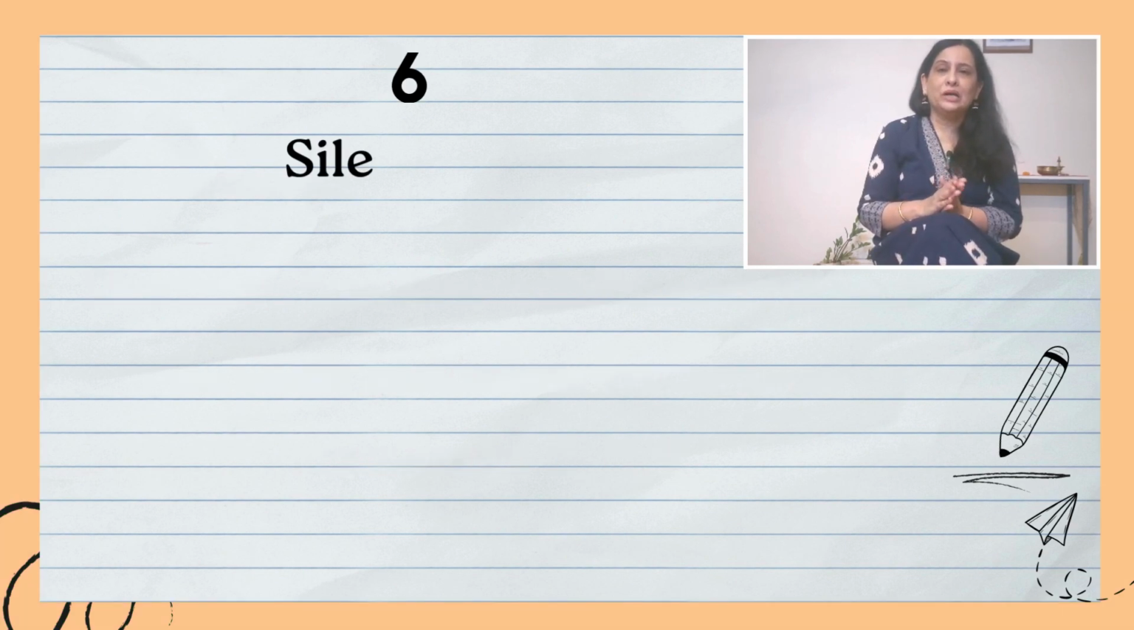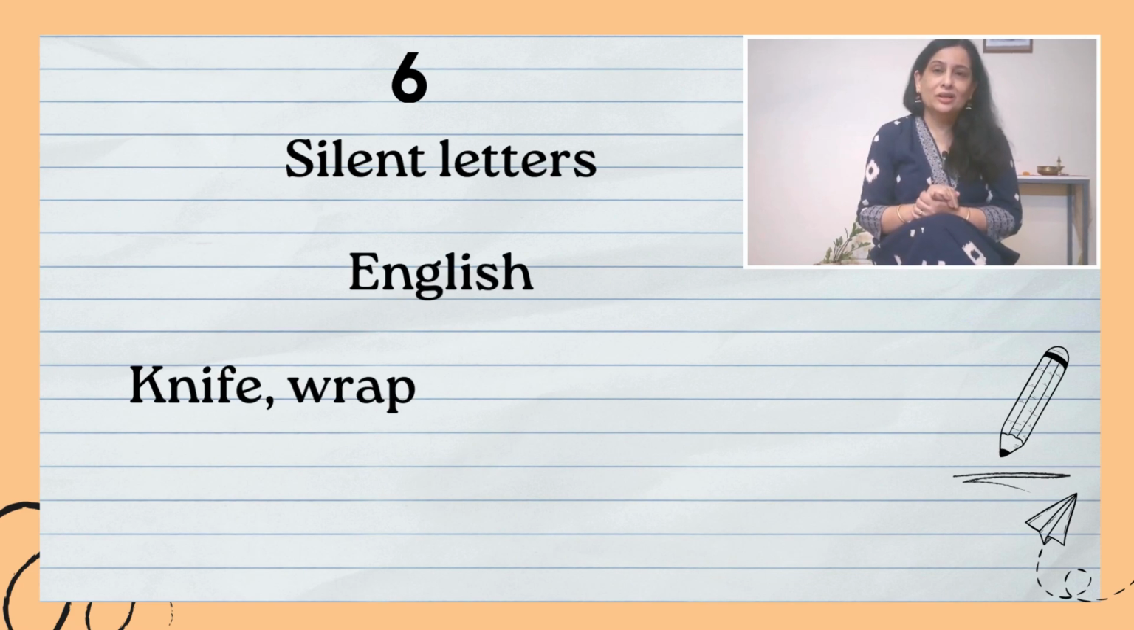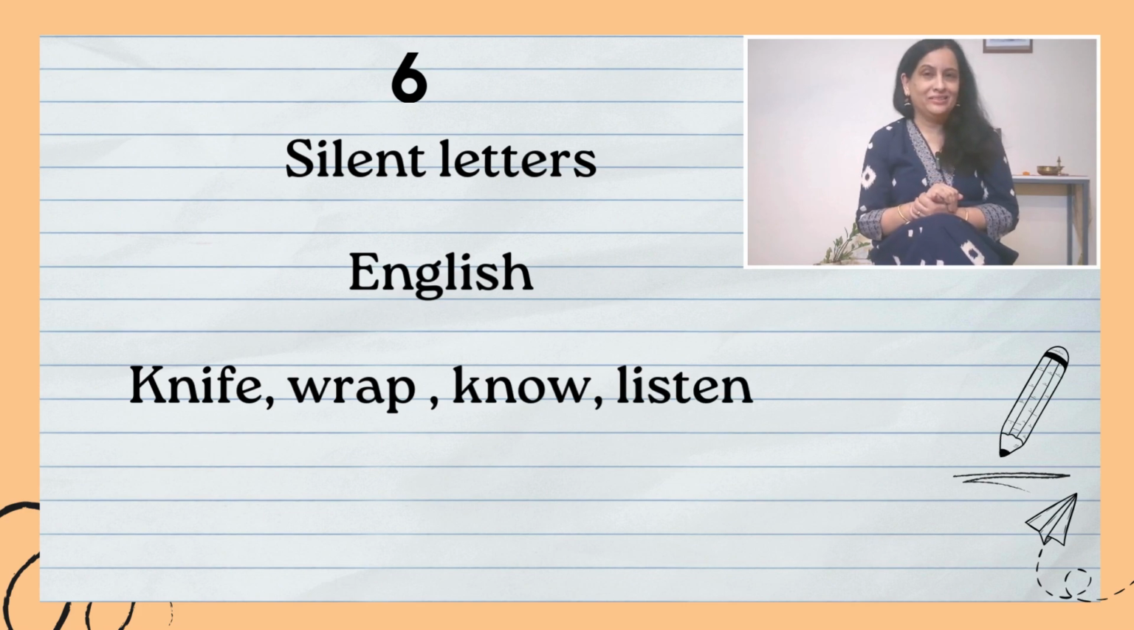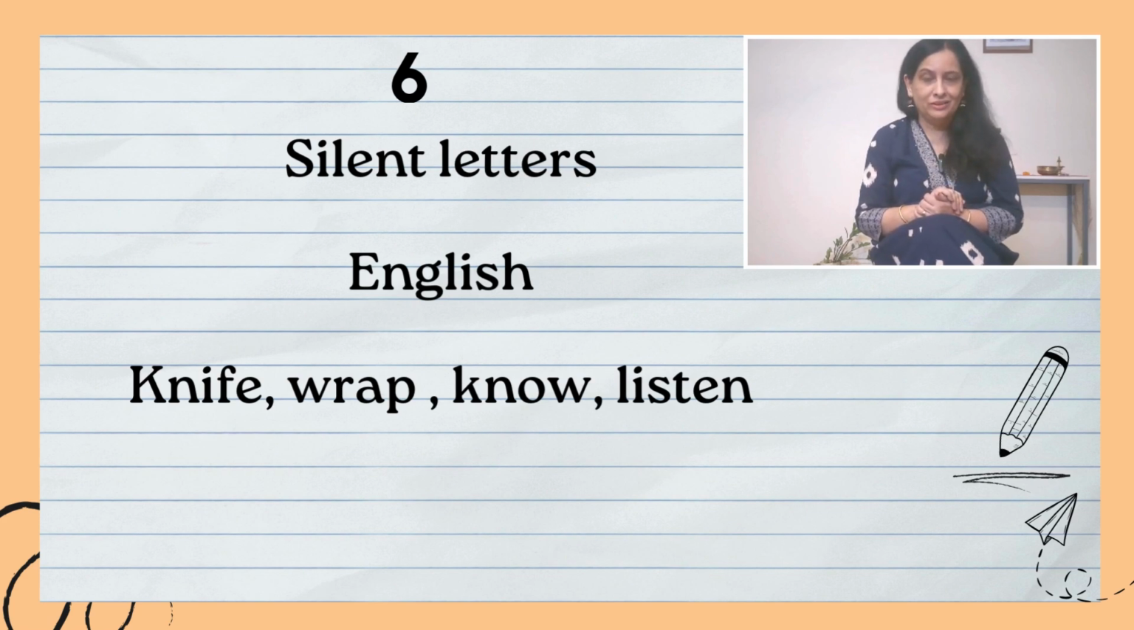Okay, now about silent letters. In English, there are many silent letters. Suppose for example, if you are saying knife, you will not pronounce the K, you will say "nife", or wrap, so W is silent here. Listen, T is silent here. Or know, again K is silent here.